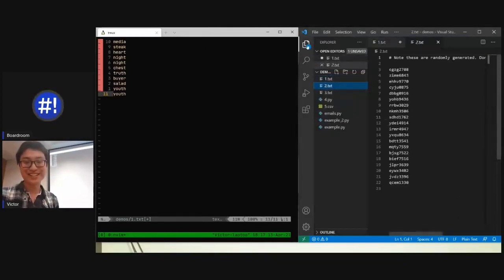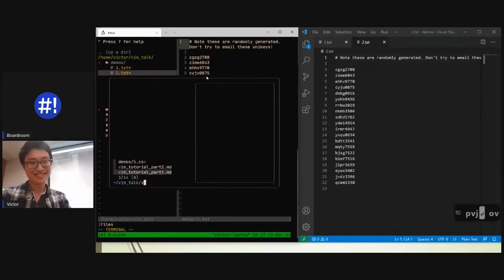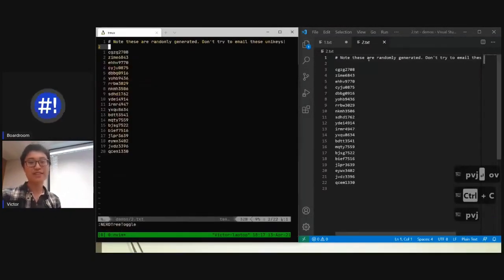Let's go to the second file, the second demo. Oops, sorry. So I have a set of unikeys, and these are randomly generated. Don't try to email them.